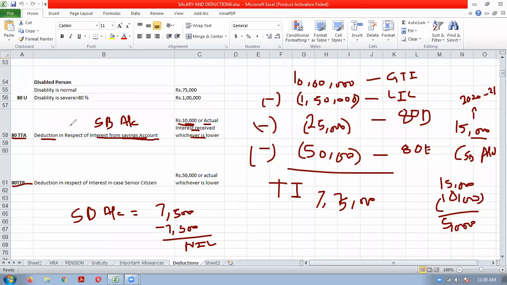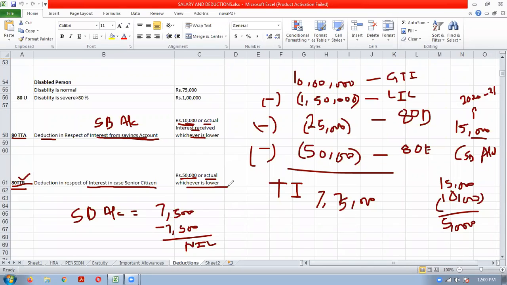Okay, now next is 80TTB. This deduction is applicable for interest in the case of a senior citizen. So if any person is a senior citizen, okay, he will take the benefit of 80TTB, not 80TTA. So a senior citizen will get the deduction in respect of interest. It is up to 50,000 or actual, whichever is lower.